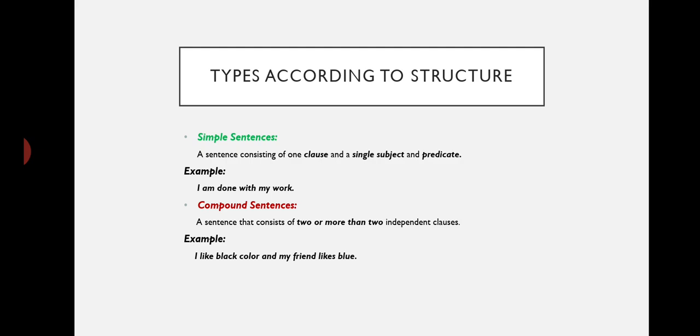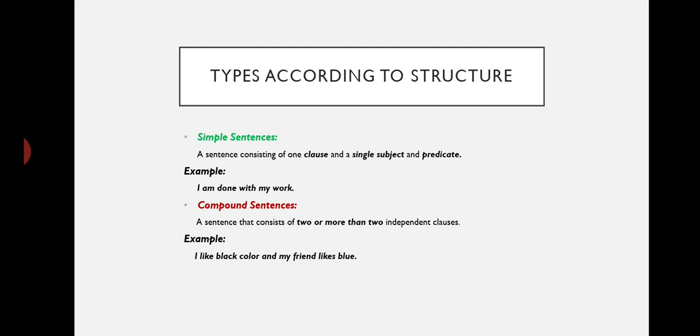You can see by structure there is no complexity in this particular sentence. The second category is that of compound sentences. By compound sentence, we mean a sentence that consists of two or more independent clauses. So, when the clauses of equal rank, when the clauses of independent rank are joined together with the help of a coordinating conjunction, that sentence is known to be a compound sentence.